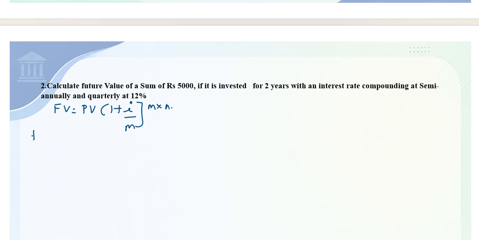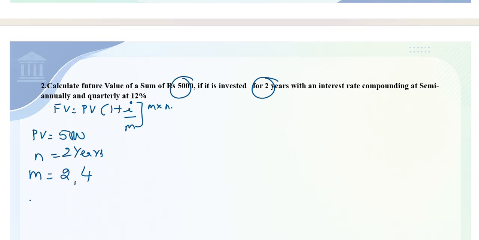Firstly, we will identify what is present value: 5,000. What is n? n stands for number of years. What is this? 2 years. What is m? It stands for number of times that the interest is getting compounded. So if it is semi-annually, 2 times; quarterly, 4 times. What is the interest rate? 0.12. Now I will have two cases here.